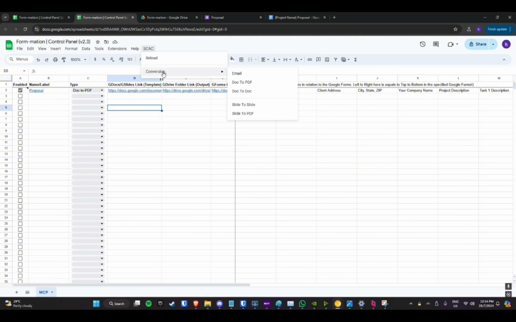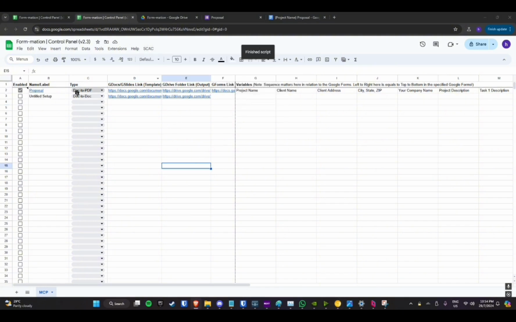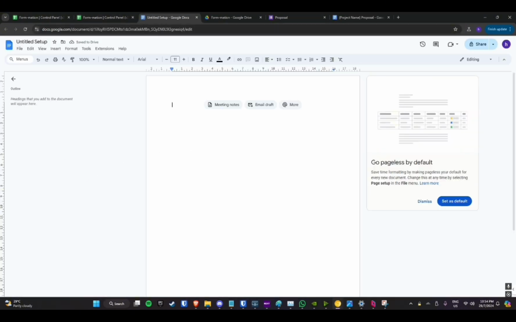First, go to SCAC, Conversion, and Doc to Doc. When the script is done running, first you need to rename this to the name of your process, however you like. Here is the template link for meeting minutes. Here I have prepared a template, so I'll just be pasting that in alongside this.